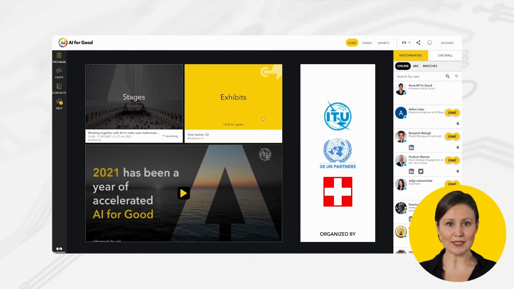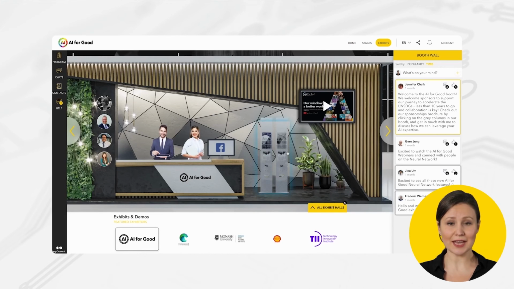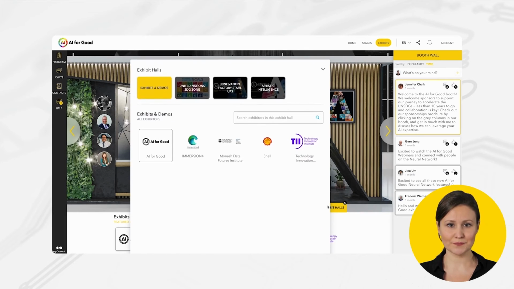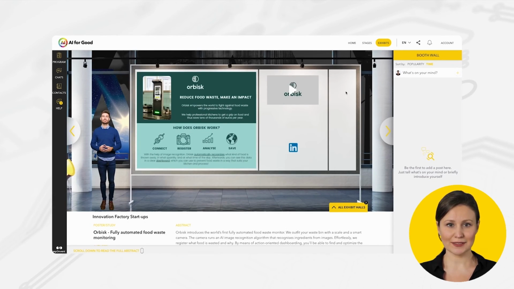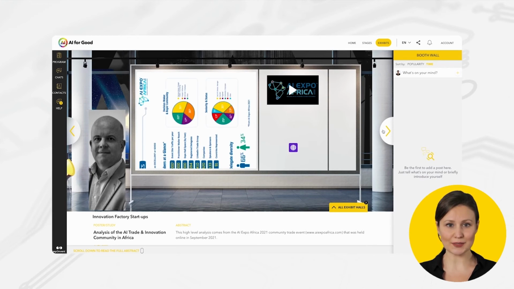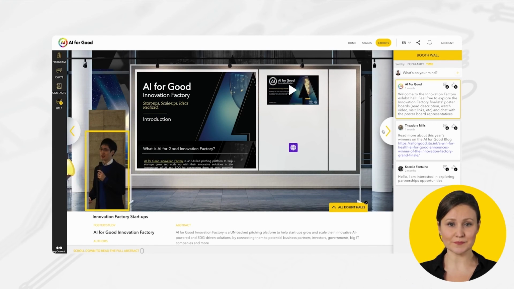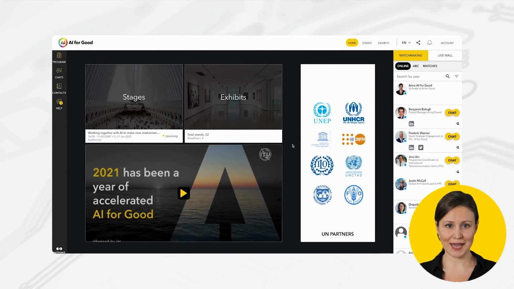Stimulate your senses in our interactive exhibit halls. Here you can view our visual poster boards, watch videos, read the latest publications, and chat to our representatives. Our colleagues will be happy to answer any further questions you may have in the Help tab.